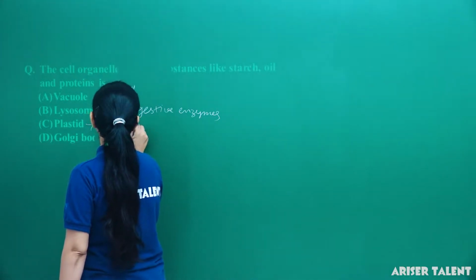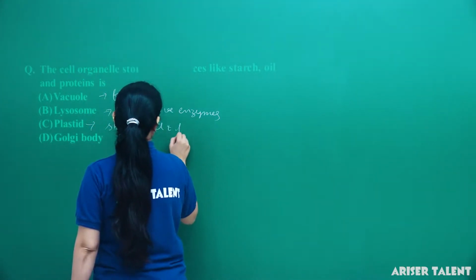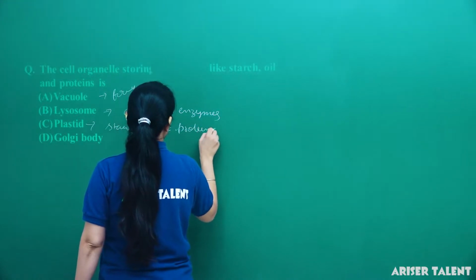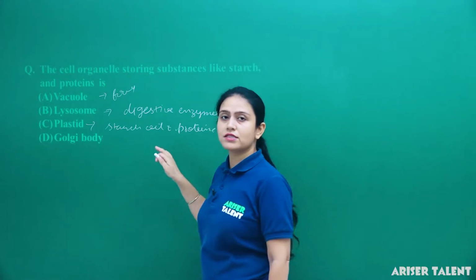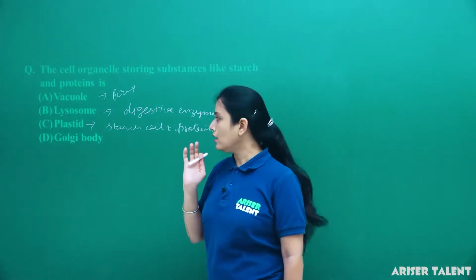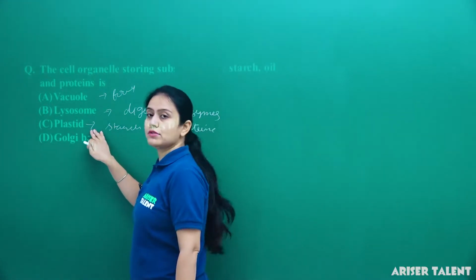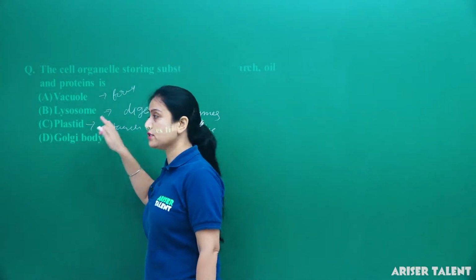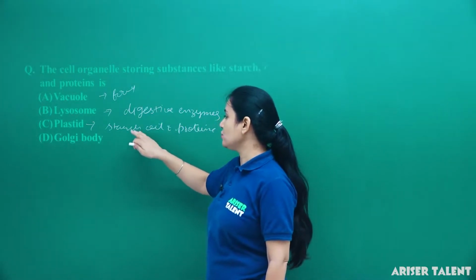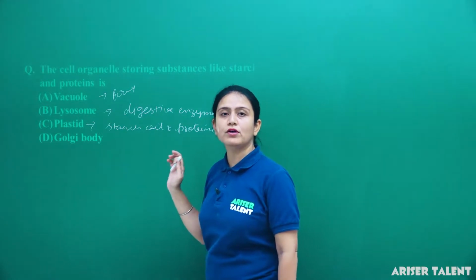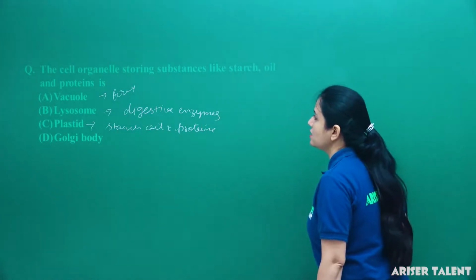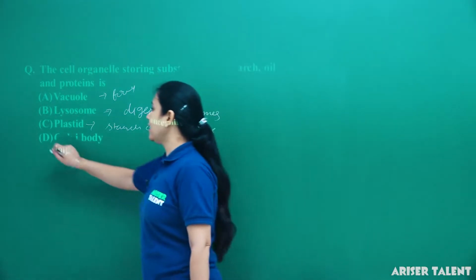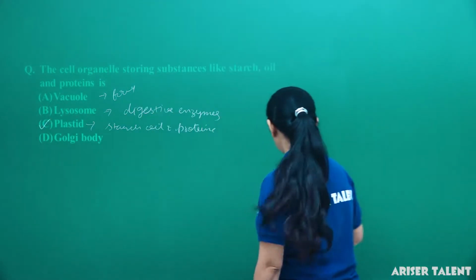Can you tell me which plastids store them? Actually, we know plastids are of three types: chloroplast, chromoplast and leucoplast. And leucoplast generally stores the starch, oil and protein because they do not contain any color or pigment. So the answer of this question is option C, that is plastid. Clear?